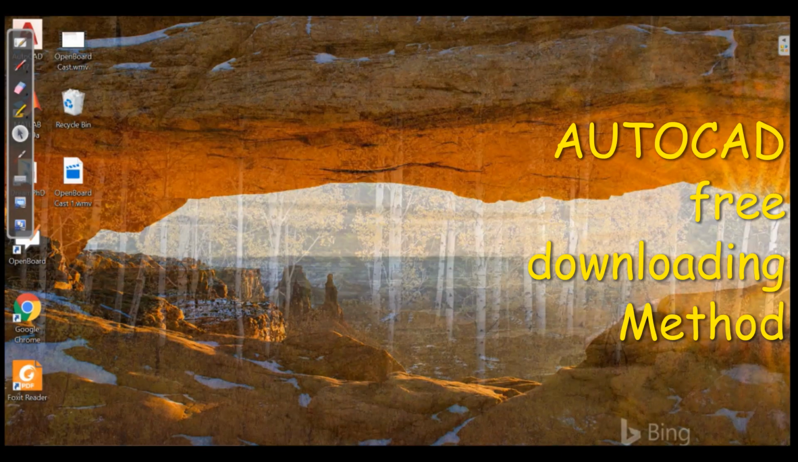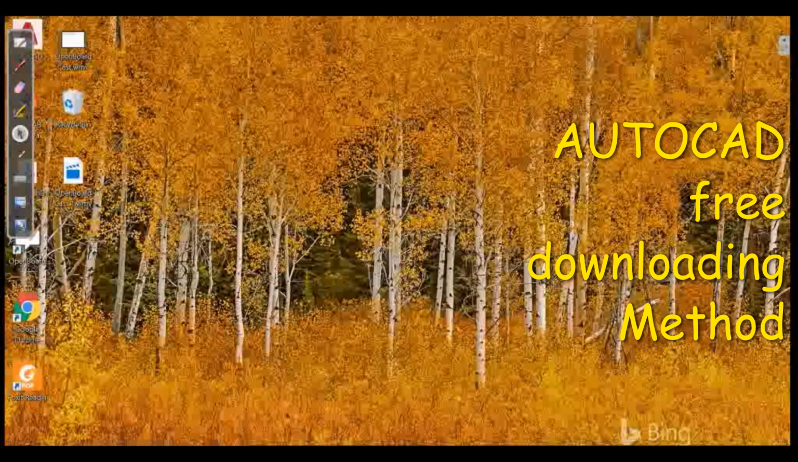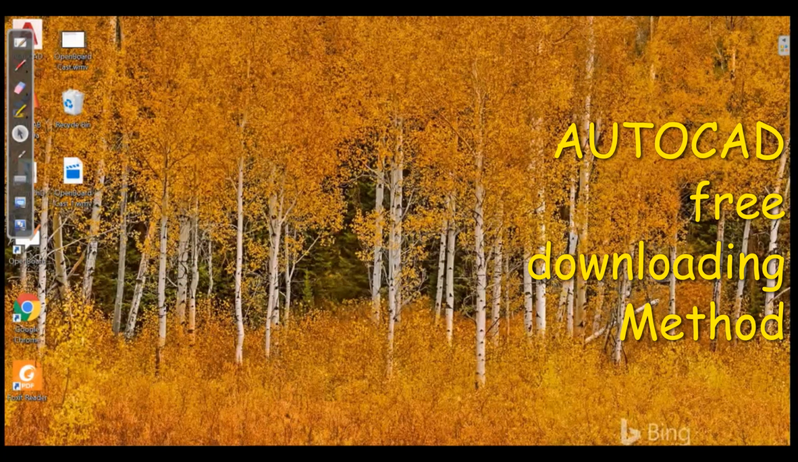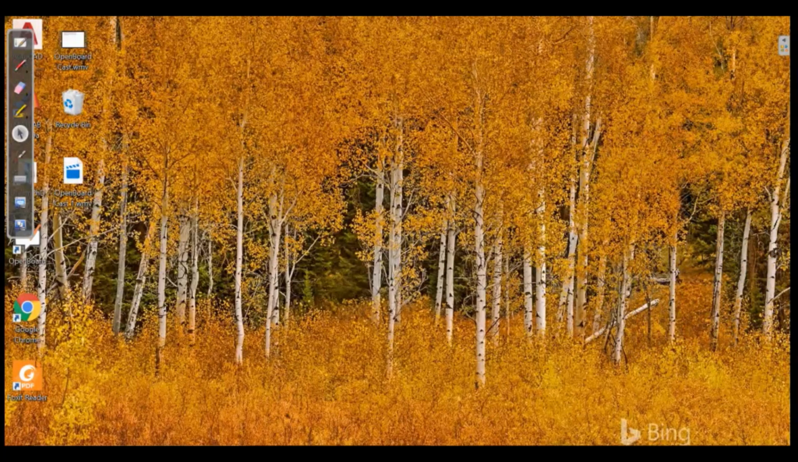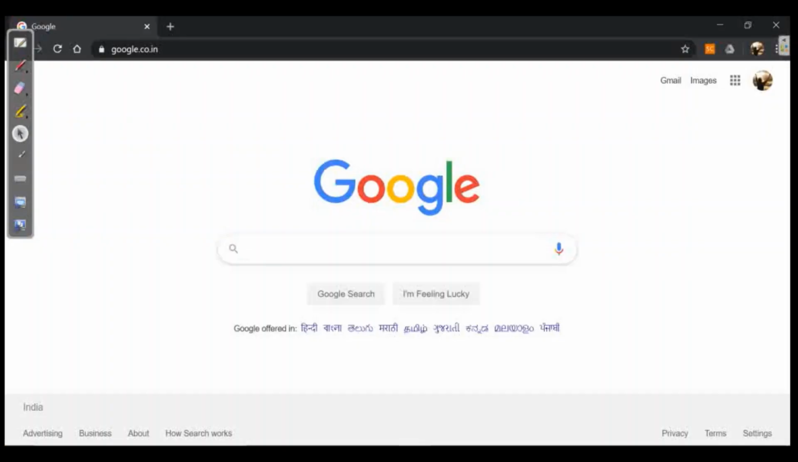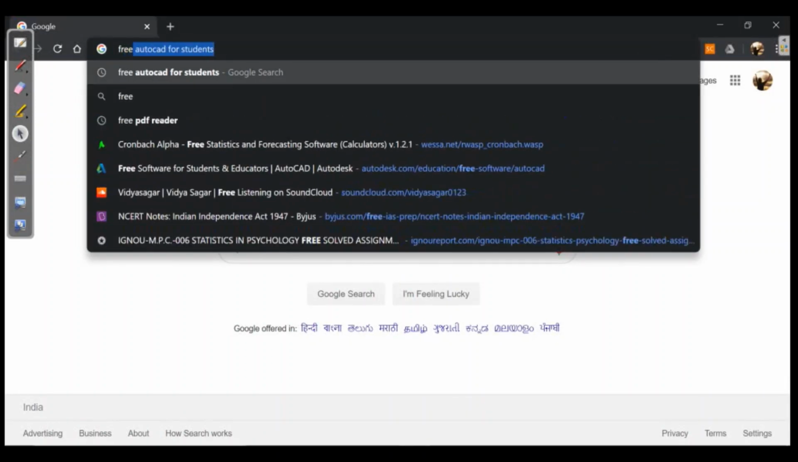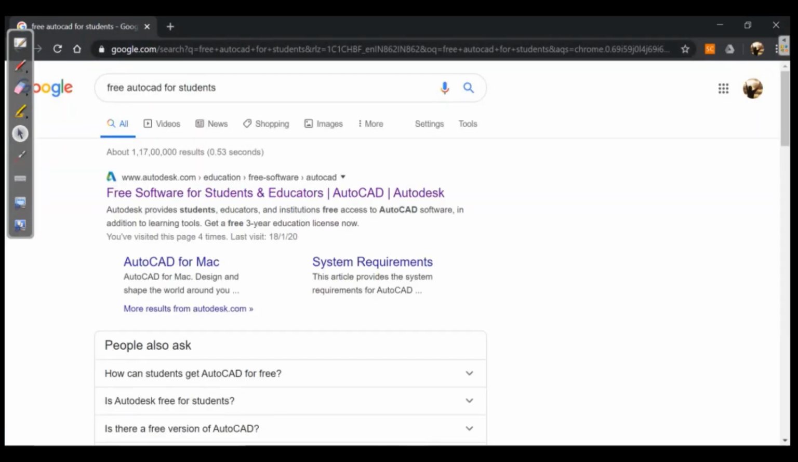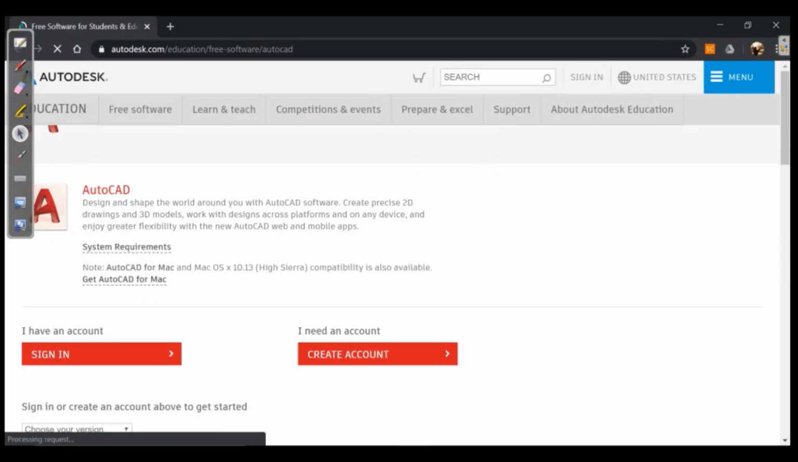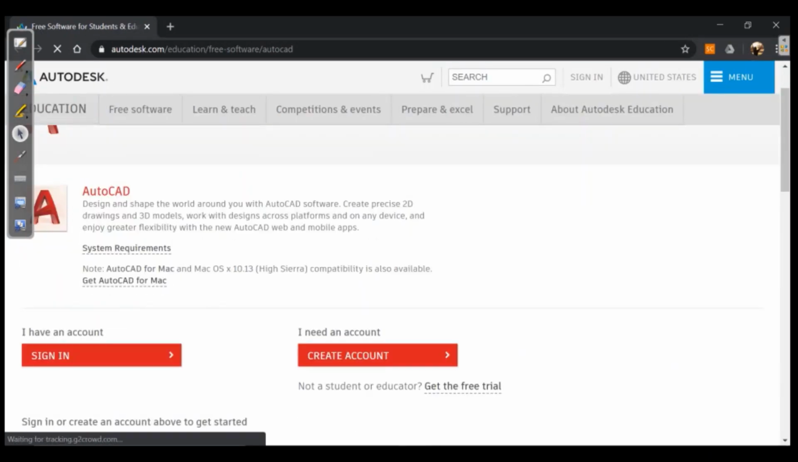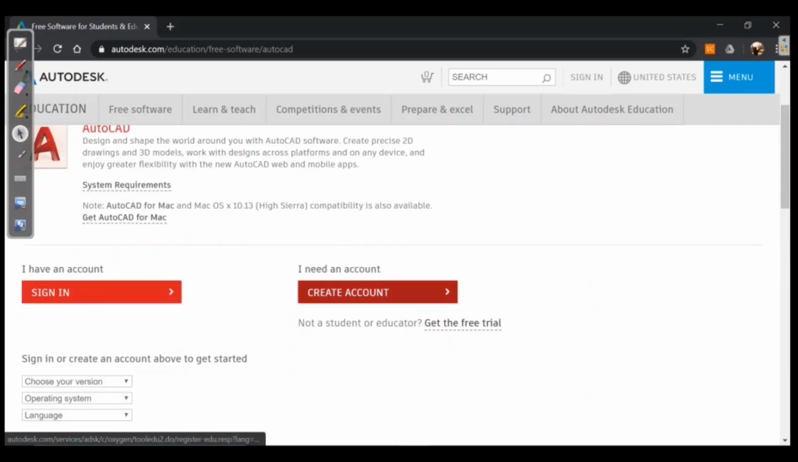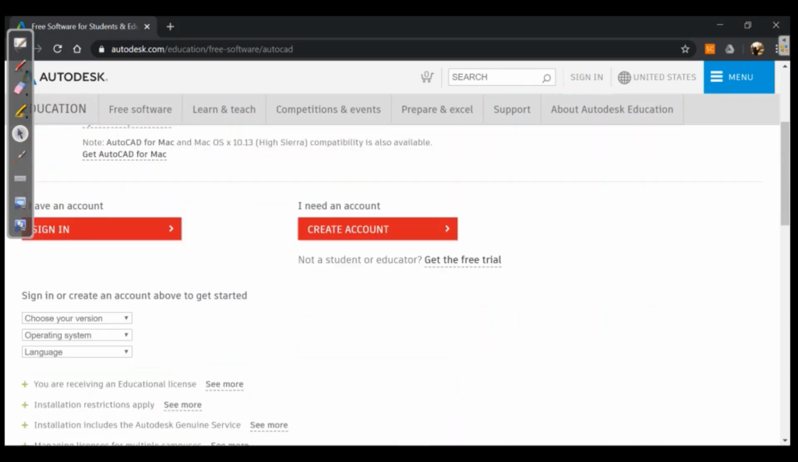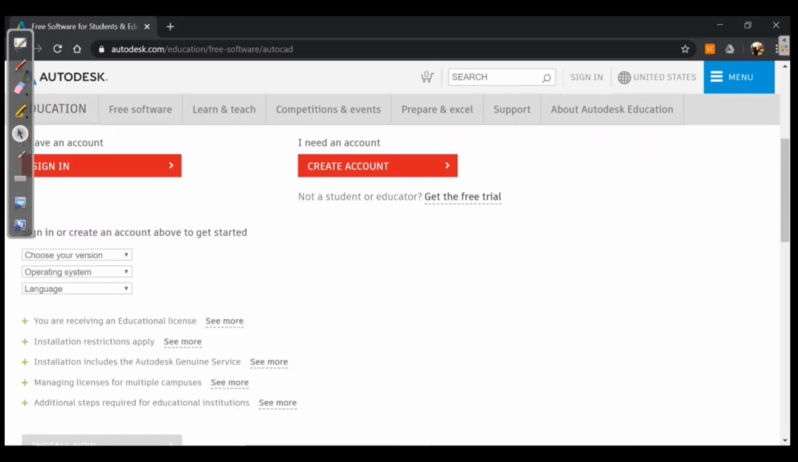Before starting the course, I want to show you how we can download the free student version, the 3-year full licensed version of AutoCAD. Just go to Google and type free AutoCAD for students. Click on the first website. You need to create an account to start the download. Before downloading, you can choose the version. I think the best version is 2017, which needs less graphics.